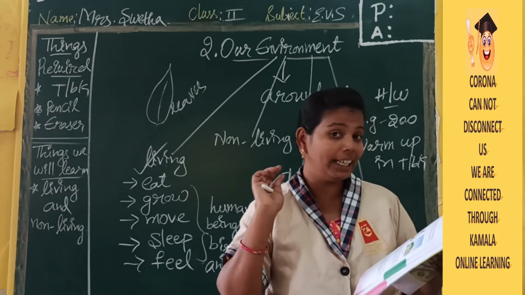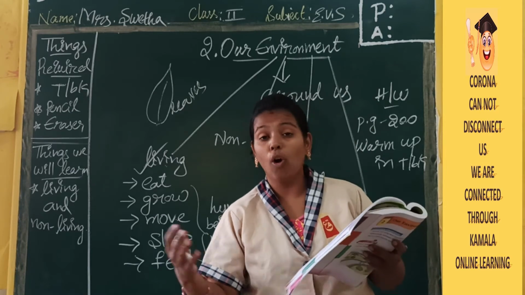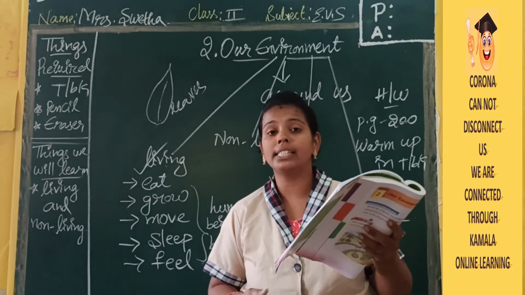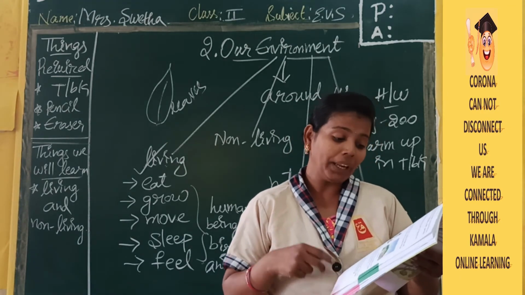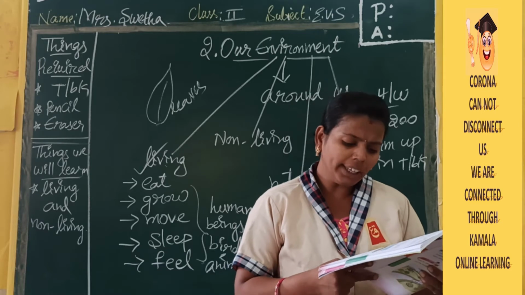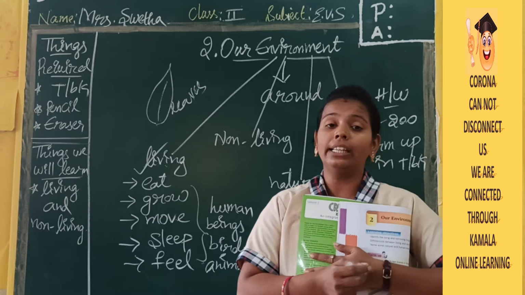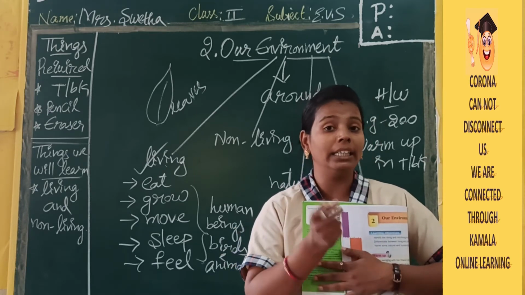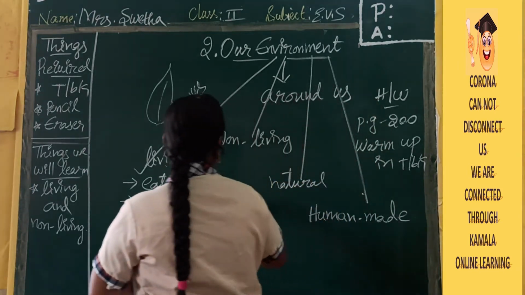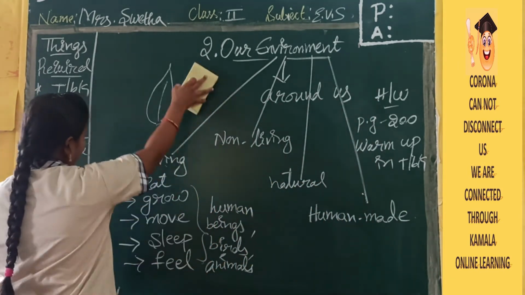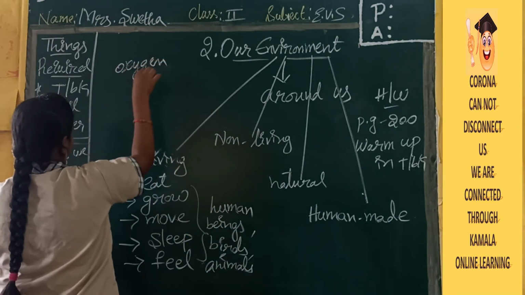So how is the plant preparing food? It is taking sunlight. Sunlight is a natural thing. It is taking air. What air will it take? See here in the next sentence they have given: they take in carbon dioxide and release oxygen. All other living things need oxygen to live. The common word we say is air, but in that air also we have two types: oxygen and carbon dioxide.